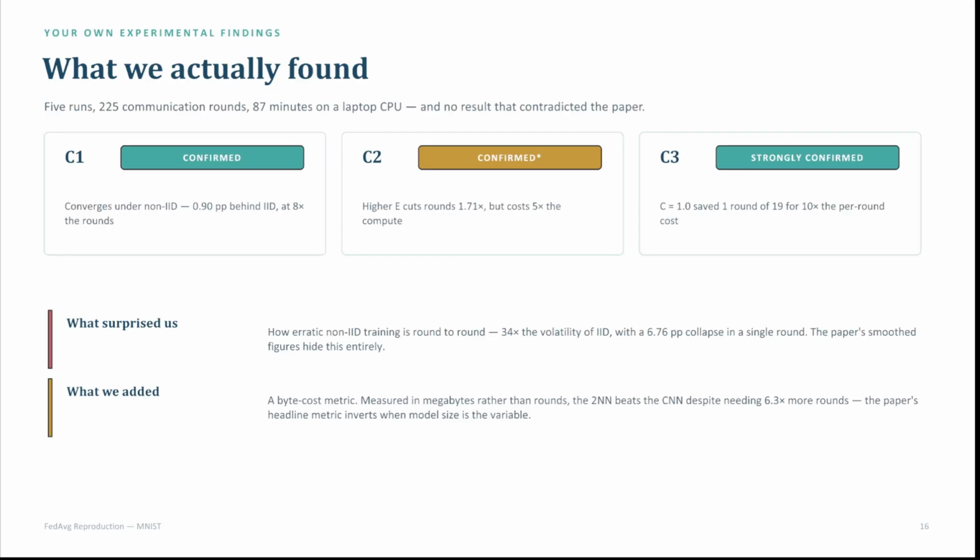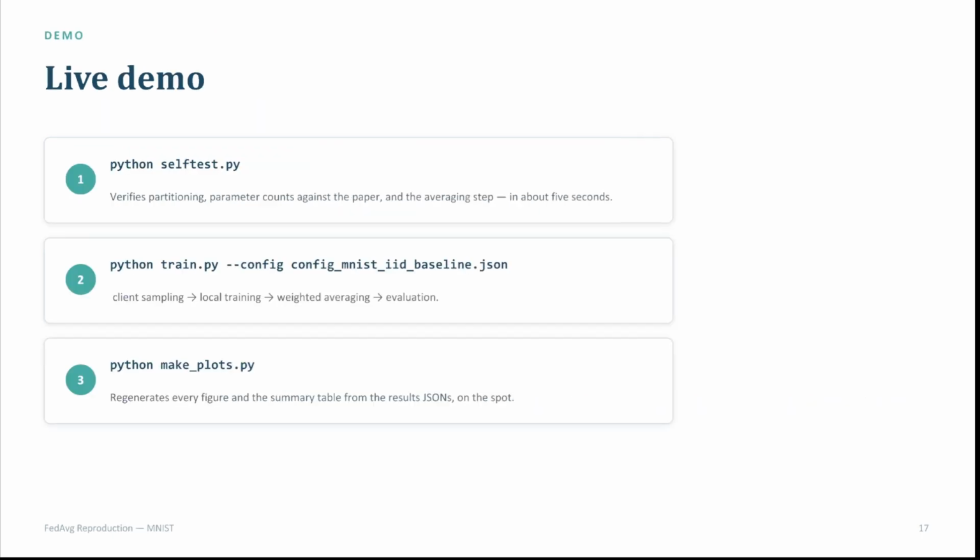Finally, we did add a byte cost metric, so we were able to measure megabytes as well. In this way, we were able to see how much data is needed comparing the two splits. That made it all easier to visualize. As you can see, we were able to prove all the claims.